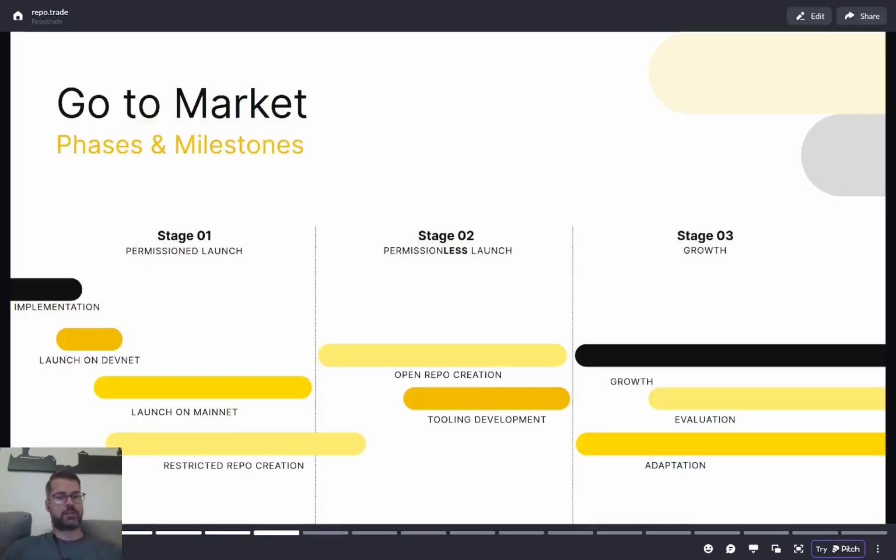For our go-to-market strategy, we propose 3 stages. The first stage is going to be a permissioned launch, where we are slowly introducing the idea to the public. We need to go that way because the auctions only make sense when a lot of people participate. In the second stage, when there's some traction going on, we open up the repo creation to the general public so that everyone can tokenize any repository.